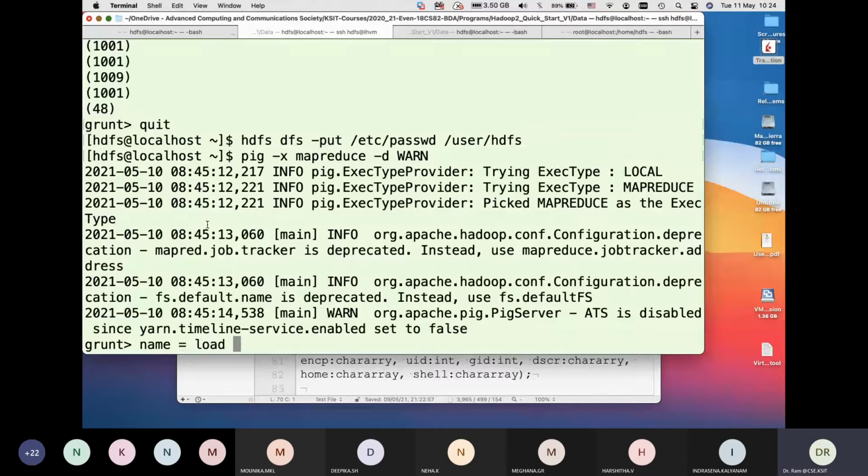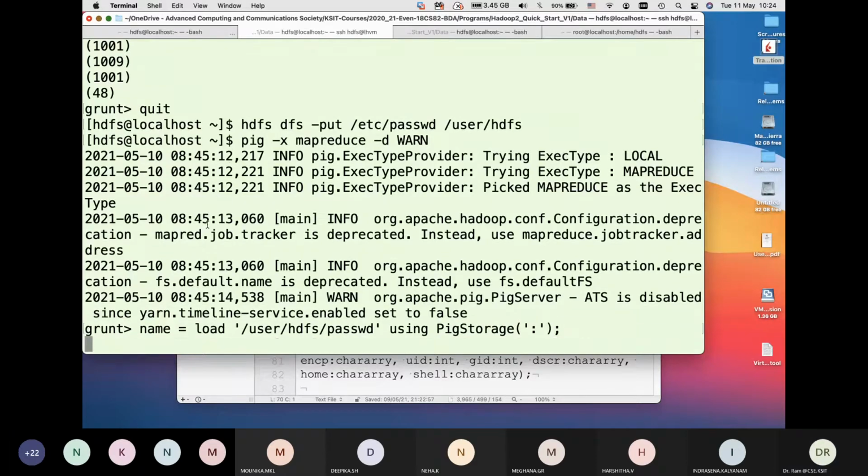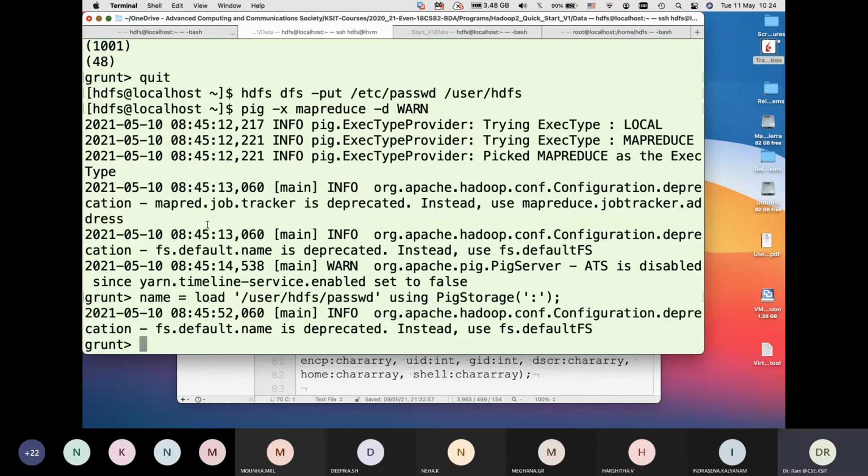This time I have to give the file from the HDFS file system. So user HDFS password using PigStorage. Since it is coming from HDFS, it has to contact Hadoop to get the job done.